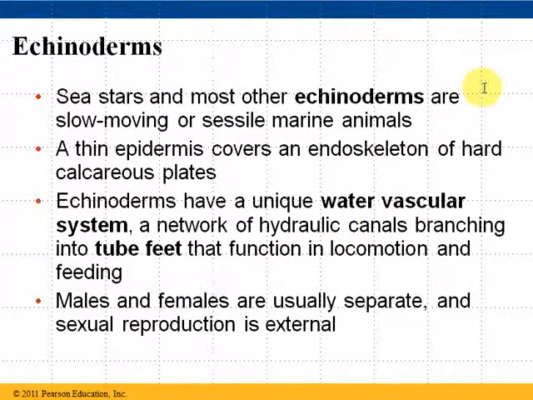The echinoderms are the sea stars and some of the other aquatic animals. They have a thin epidermis covering an endoskeleton of hard calcareous plates. They have some unique body features like tube feet that we'll take a look at. Males and females are usually separate, and sexual reproduction is usually external. In other words, they release sperm and eggs into the water around them for that to occur.